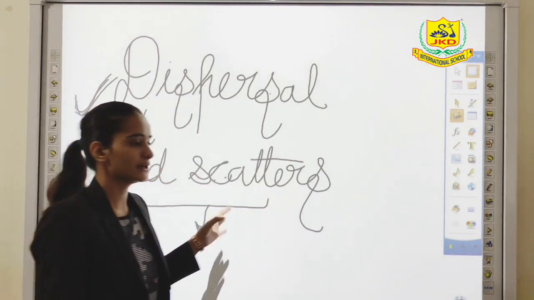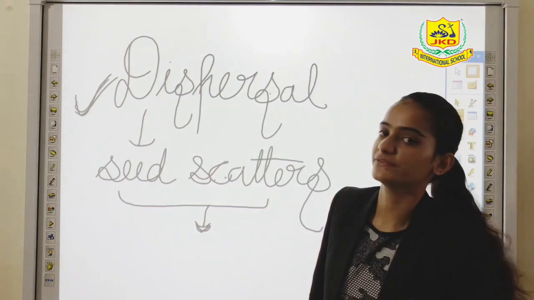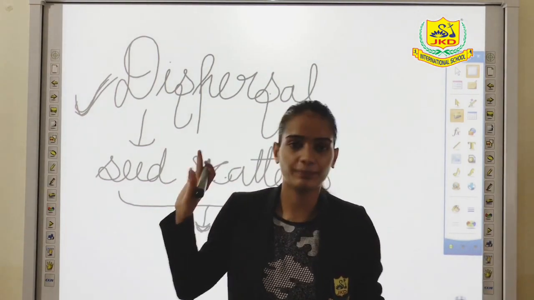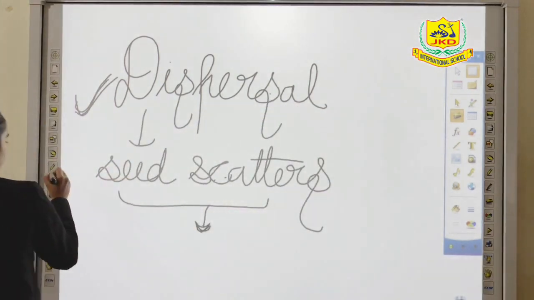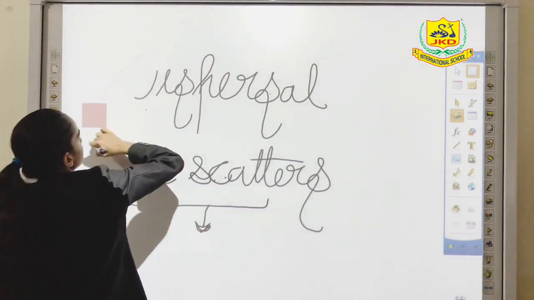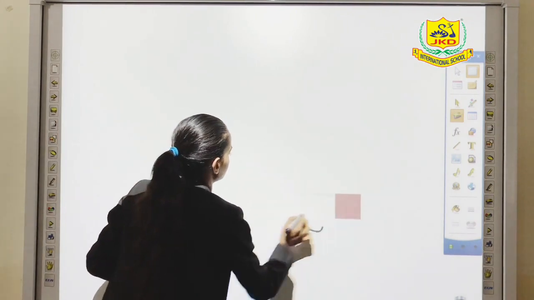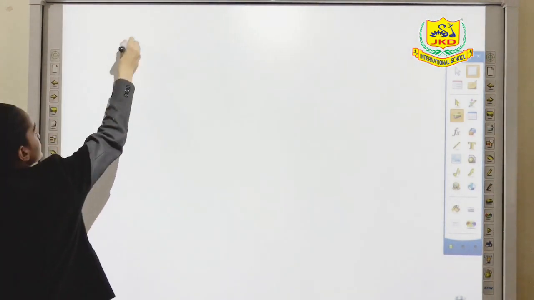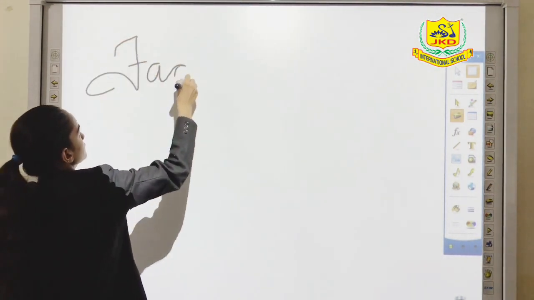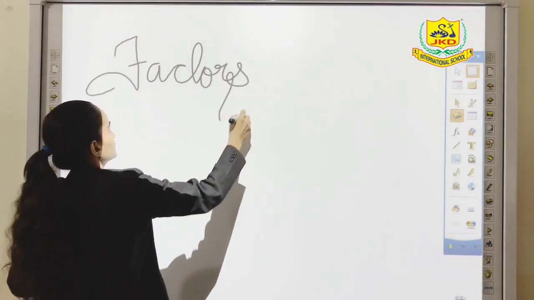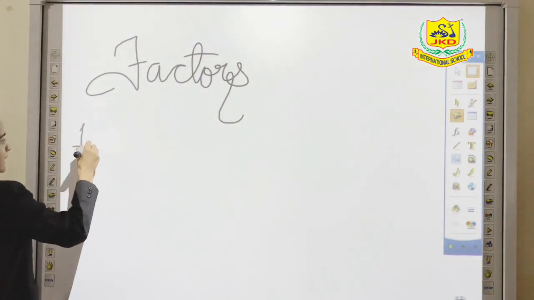So now we will study what all are the factors which help in dispersal of a particular seed. There are mainly 5 factors. The first one is by wind.